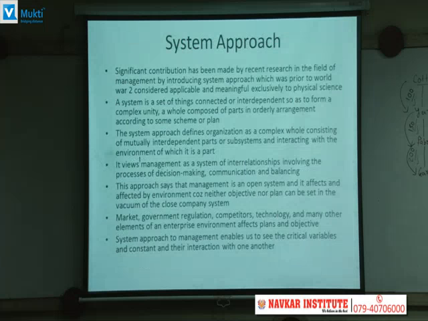Now we will understand the system approach. A significant contribution has been made to the theory and practice of management in recent years by the introduction of the system approach, which prior to World War II was considered applicable and meaningful exclusively to the physical sciences. Now for this, we need to understand the meaning of system. So what is a system? It is a set of things connected or interdependent so as to form a complex unit.